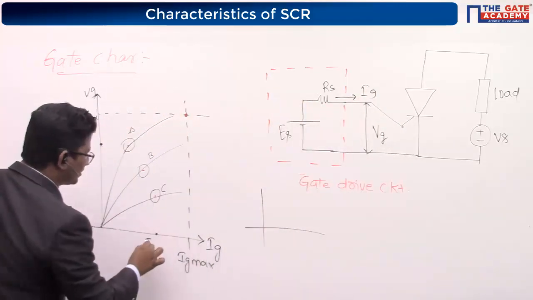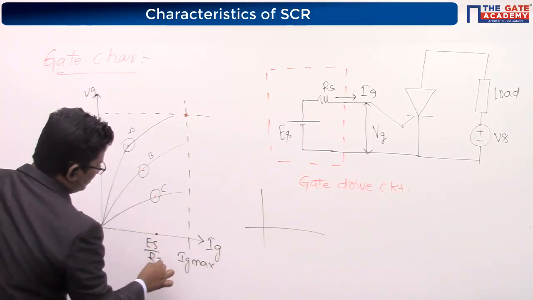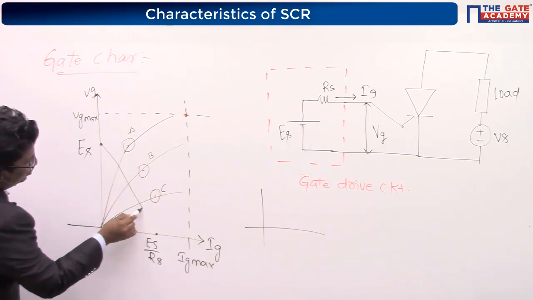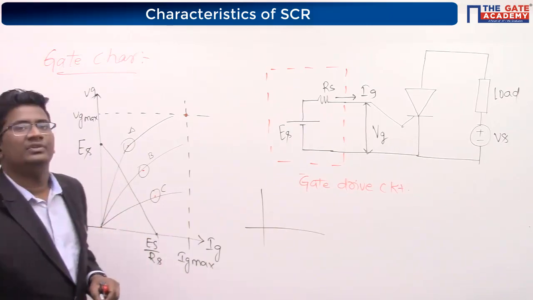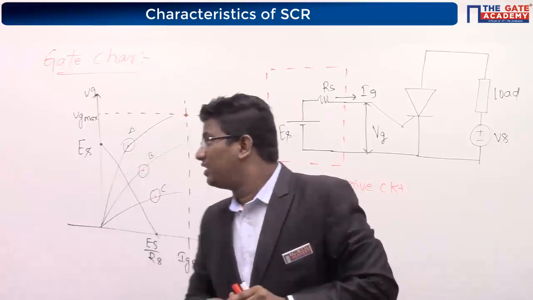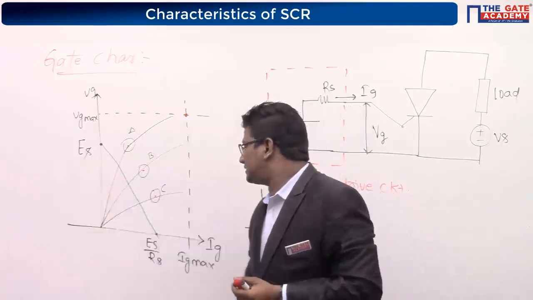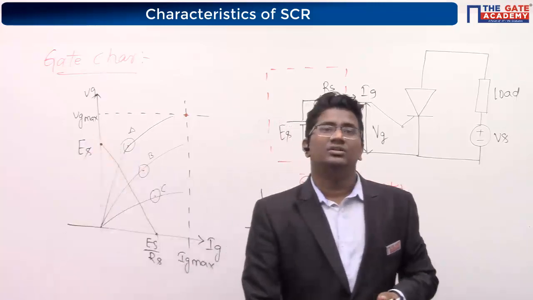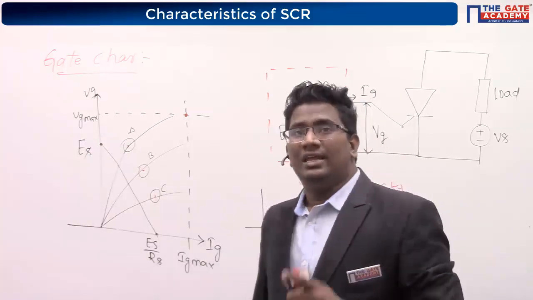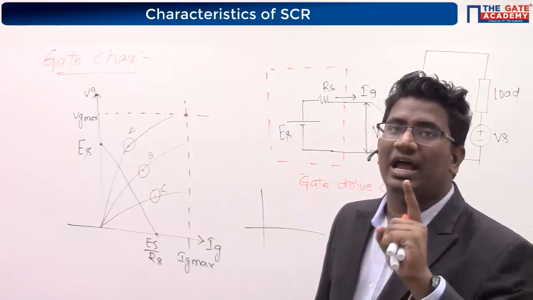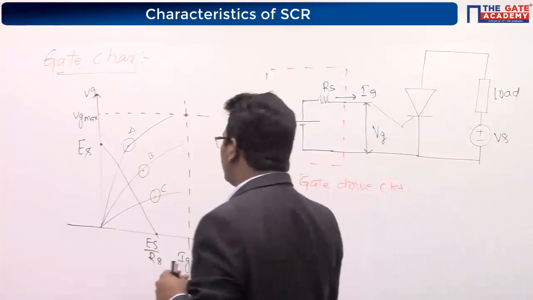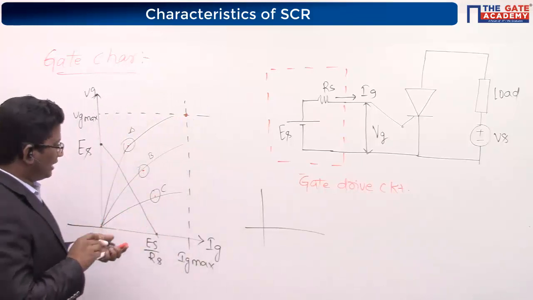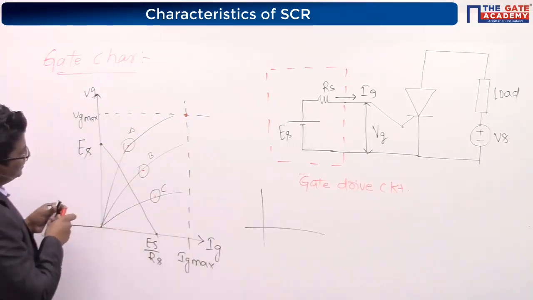I am writing this as ES by RS. A point which is joining your ES as well as this ES by RS is called which line? Yes, load line. Now if you look at here, tell me what is this slope?